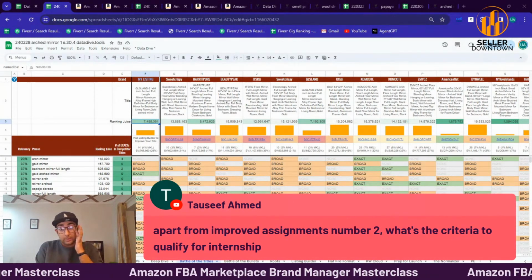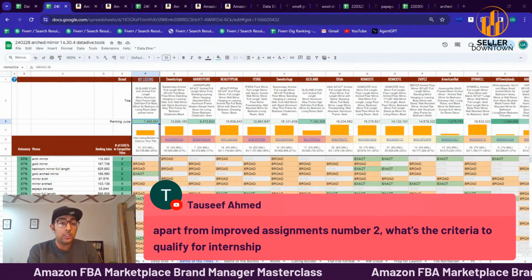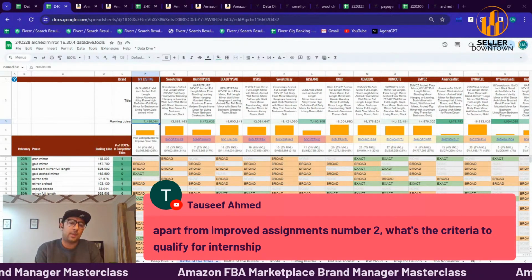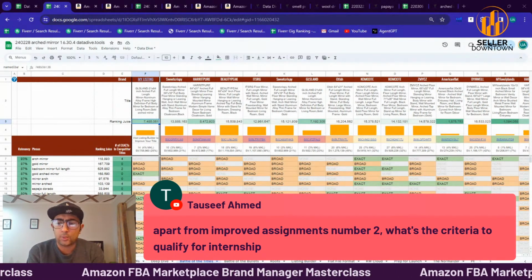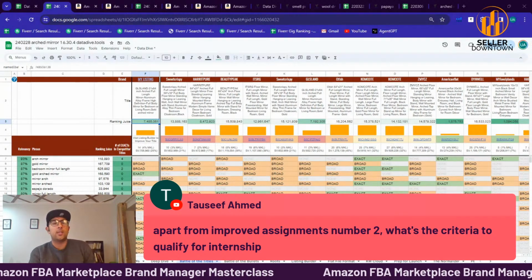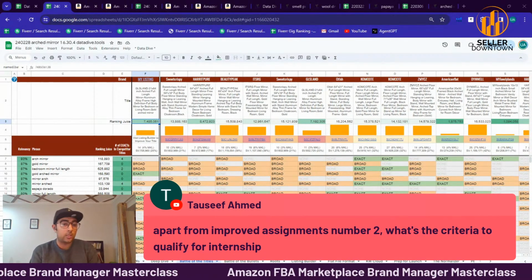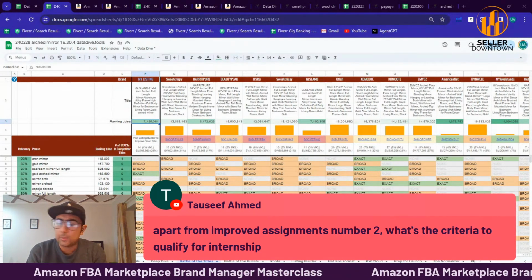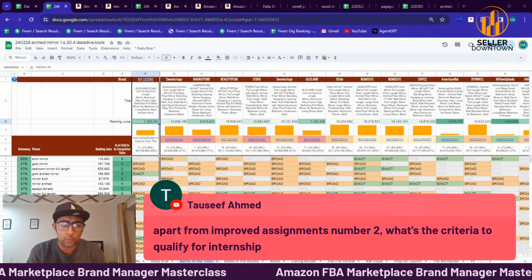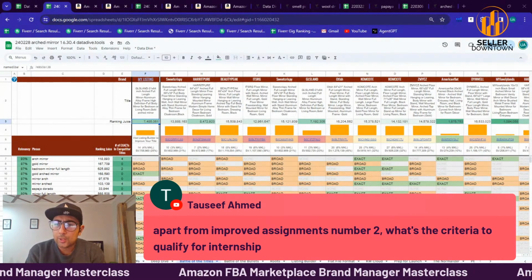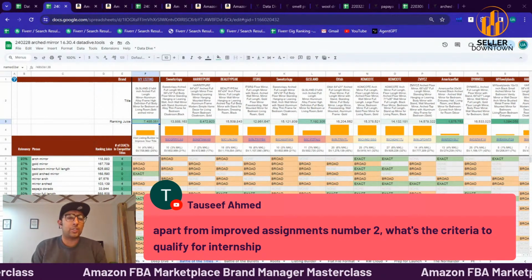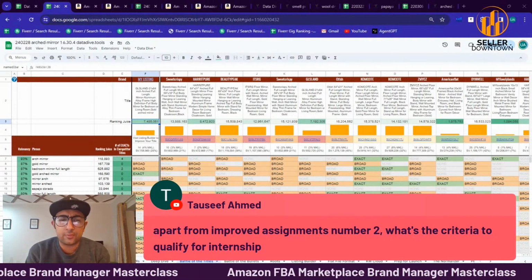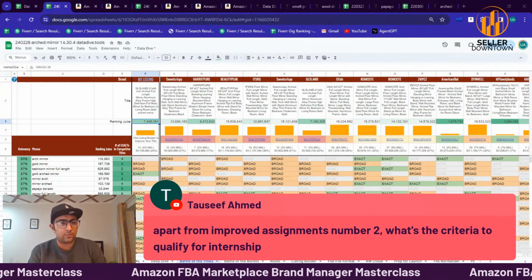Apart from improved assignment number two, what's the criteria to qualify for the internship? Assignment number two is the only criteria for the internship, and then of course, I believe HR has some checks and balances in terms of availability, if the person is able to work in the times that we work, 6 p.m. to 3 a.m. at night. The internship is 6 hours a day at least, so you have to work 6 hours between that time frame. HR would be the right person to get in touch with. But if Mr. Wasim is saying he's selected, then I believe it is finalized already.